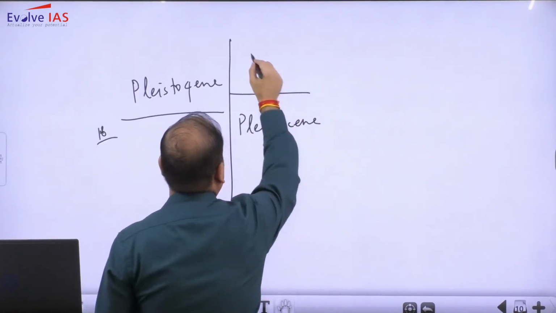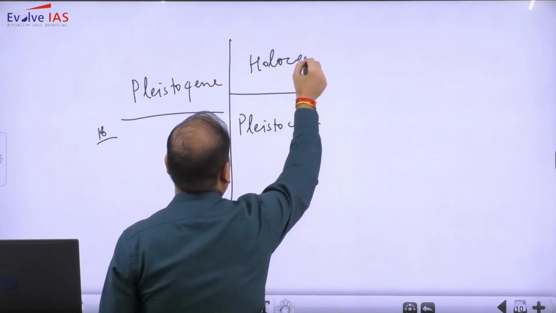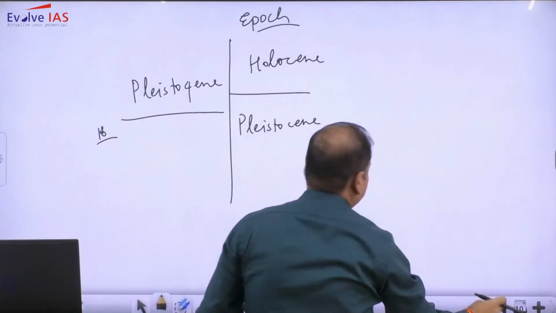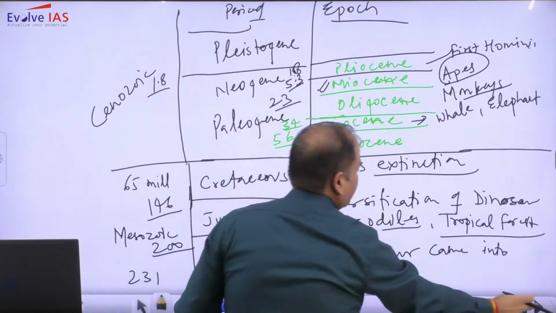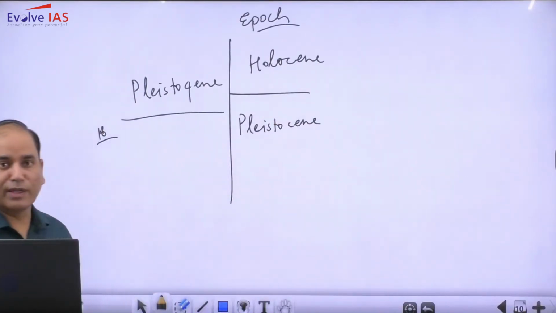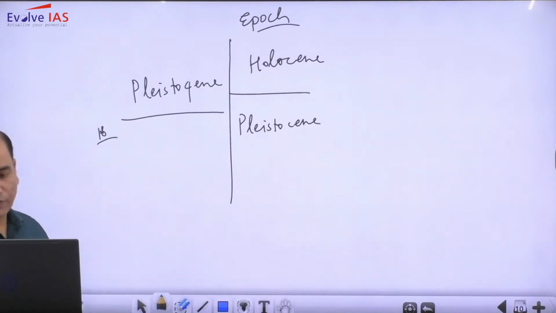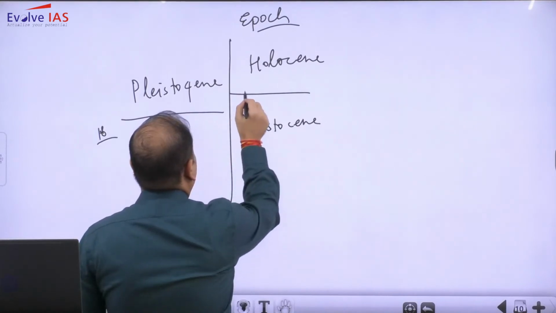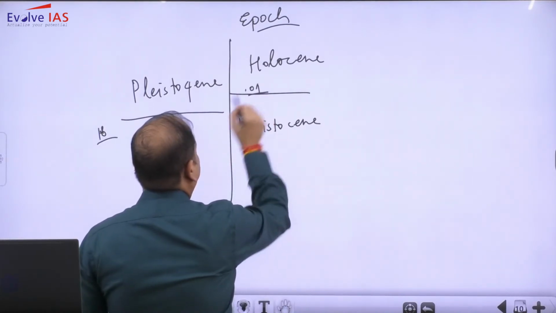So we have the Pleistocene and we have the Holocene. As far as Pleistocene is concerned, it is from 1.8 to 0.01 million.